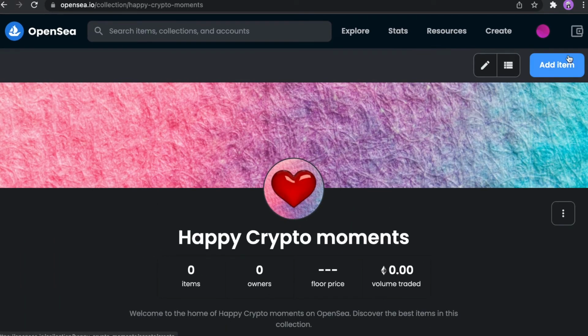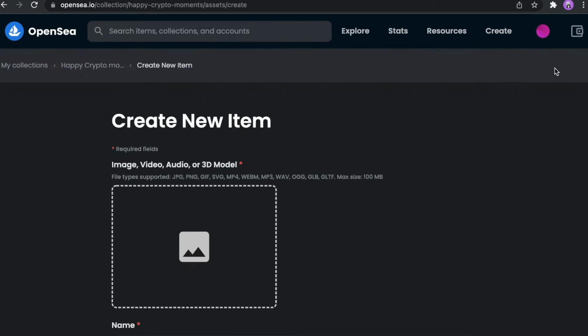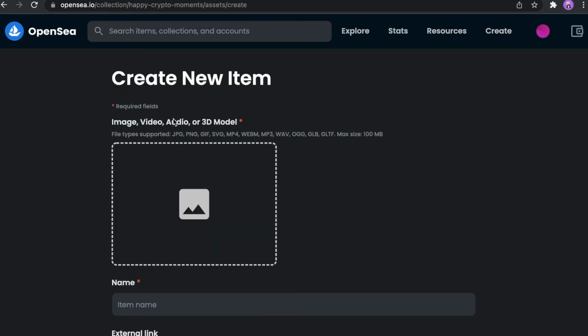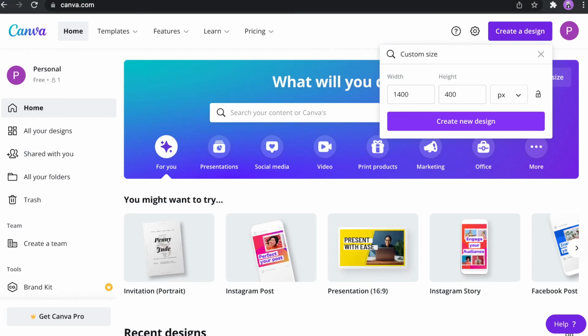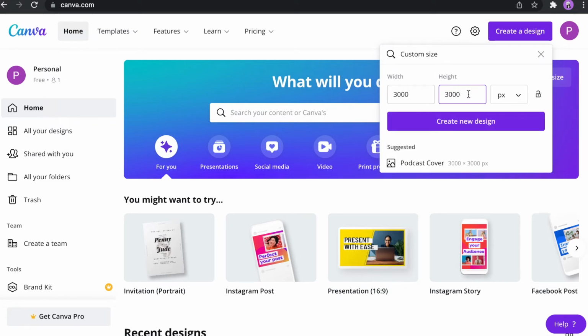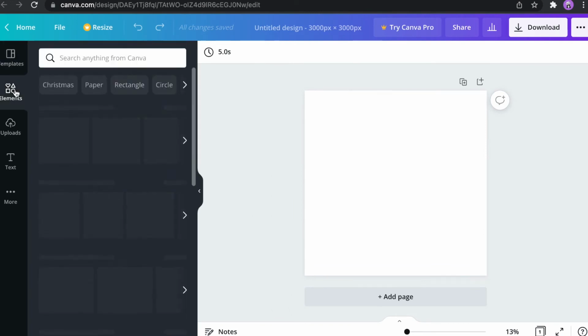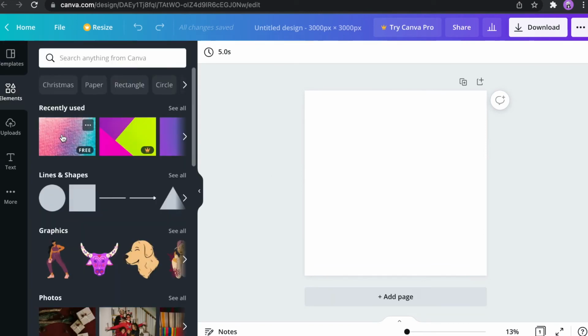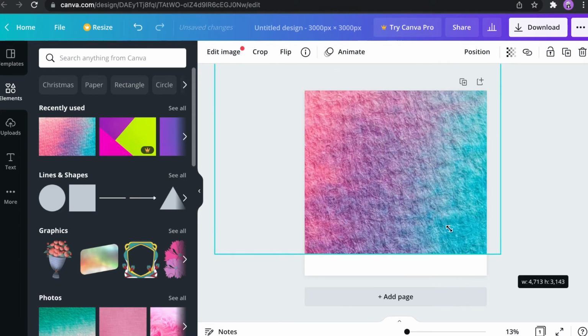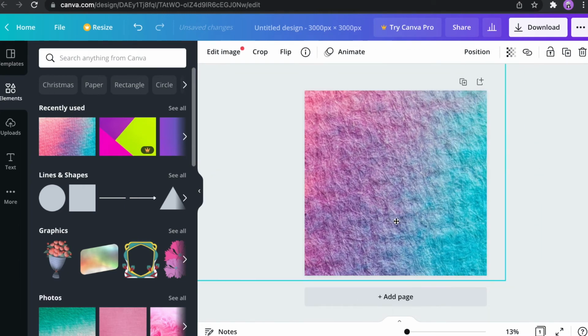And just click add item right here. And here guys, everything is super easy too. The maximum size is 100 megabytes. So I will create my NFT right now and I will use Canva. Go to Canva again. I will create something like 3000 by 3000. That's how I will get very good quality art. And let's actually use the same stuff we already used. For example, this one. We can move it as we want.